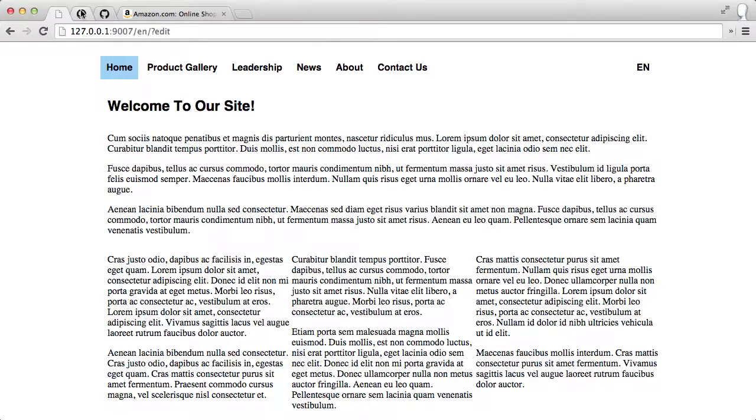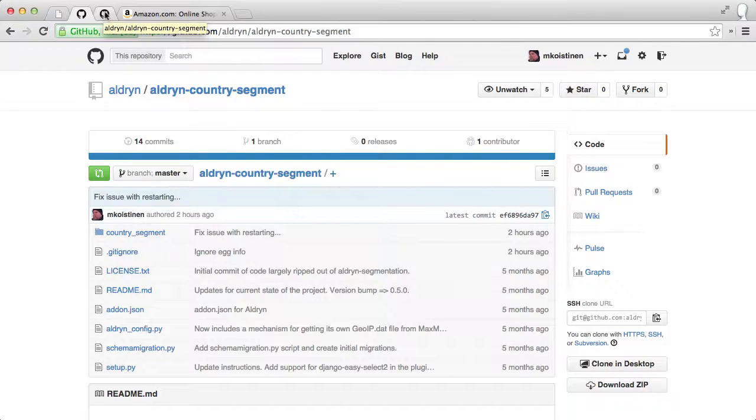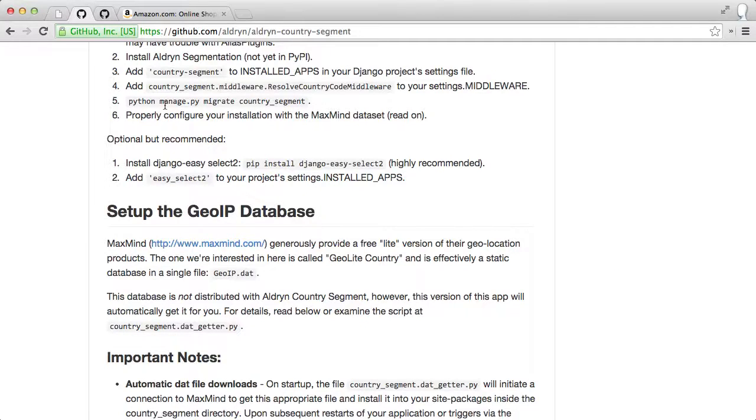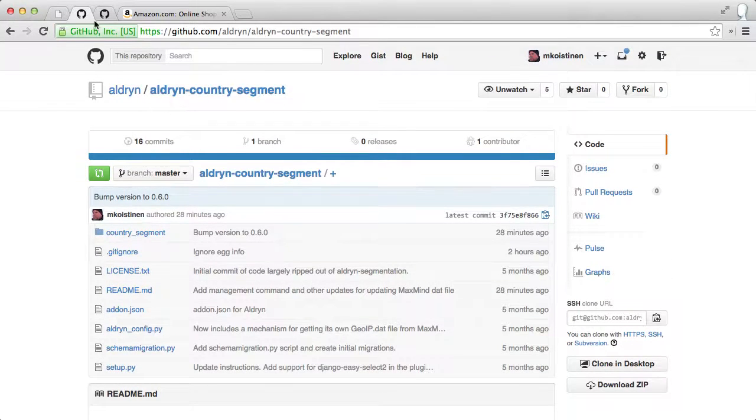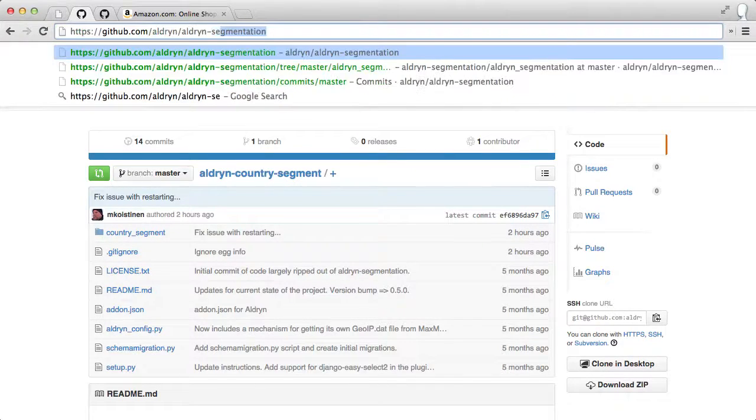Basically, there are two projects that I'm going to show you. I'm the author of both of them so far. We have a little bit of support from some others. But both of these were created for Aldrin. If you're not familiar with Aldrin, it's a hosted Django CMS platform by Divio, and I encourage you to check it out. So the first project that we're going to talk about, well, they're really closely related, they're the same one, is Aldrin Segmentation.